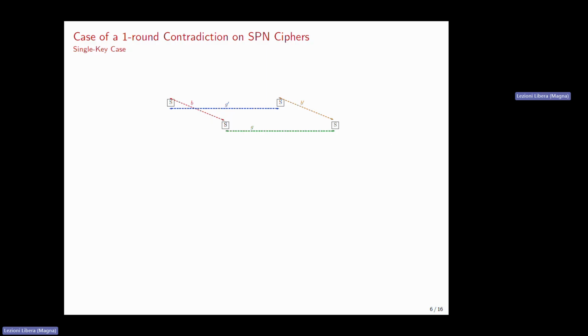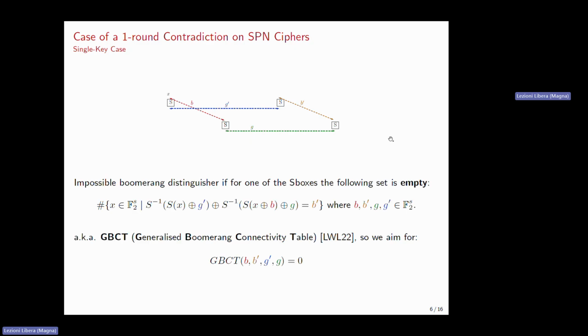This means that we can rephrase the initial problem of a 1-1 contradiction as a smaller and simpler problem: finding, for one of the small S-boxes, an impossible boomerang. Put into an equation, this corresponds to having this set here, which is actually empty. The cardinality of this set is what was called, in a 2022 paper, the GBCT, the Generalized Boomerang Connectivity Table. So again, we can rephrase the initial problem as finding, for one of the S-boxes, differences so that the GBCT is actually equal to 0.